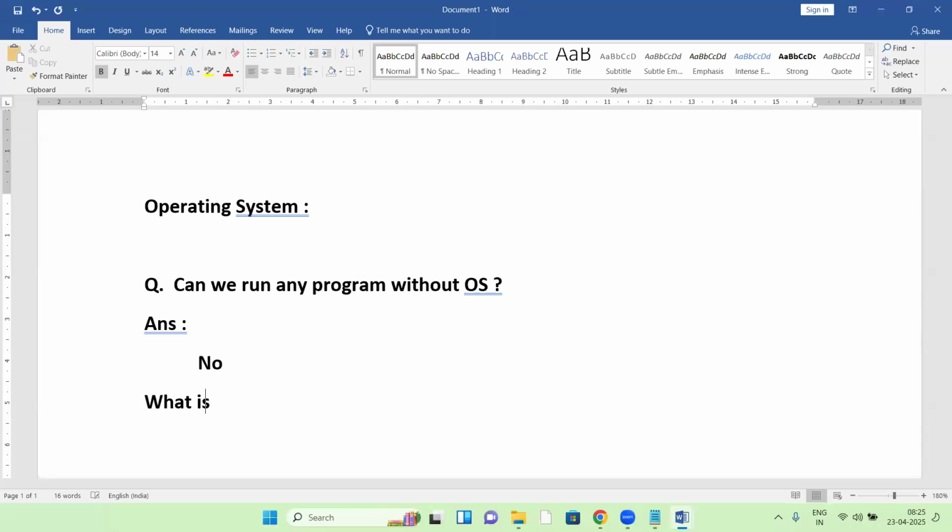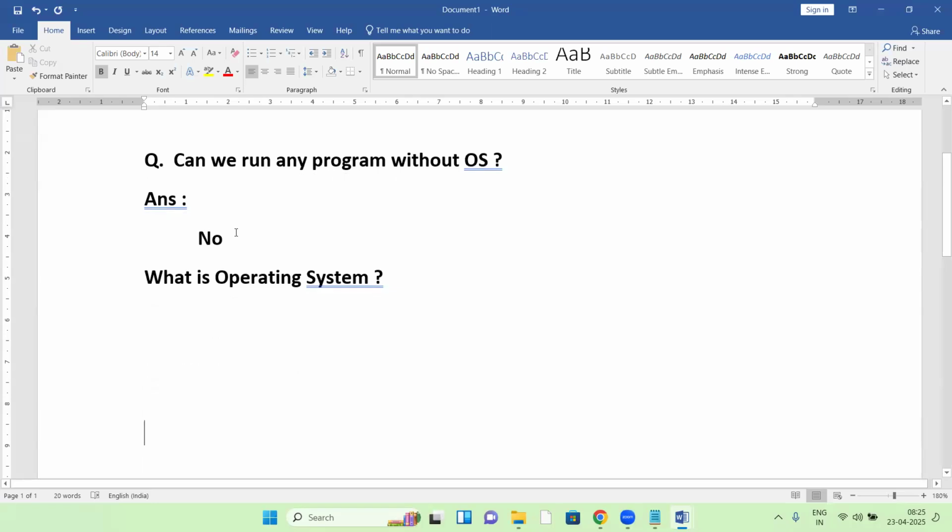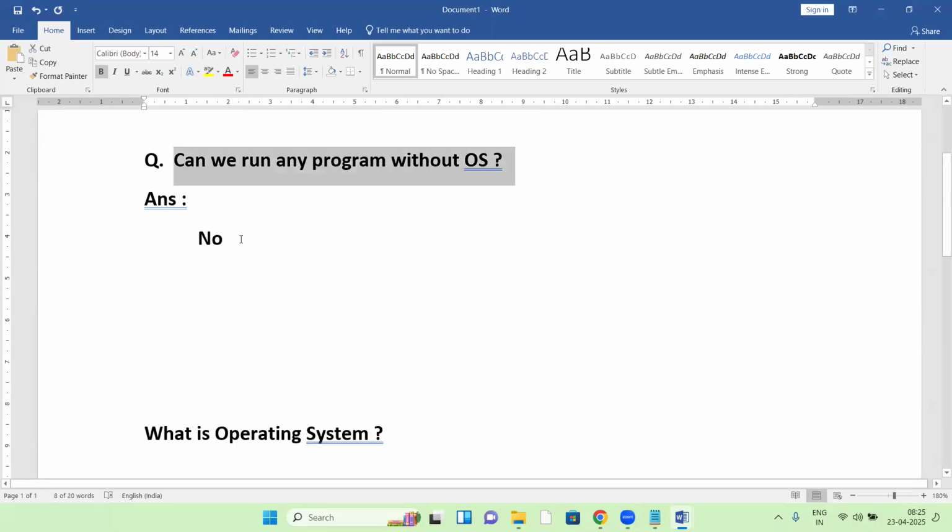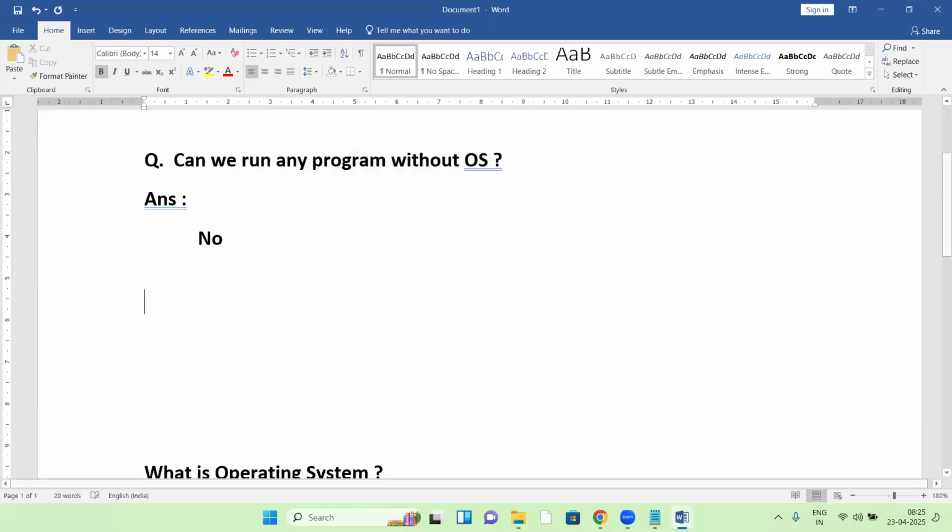So what exactly is an operating system? Before going to the OS, we have one more concept. Can we run any program without an OS? No. But we have one more program, like the BIOS program.